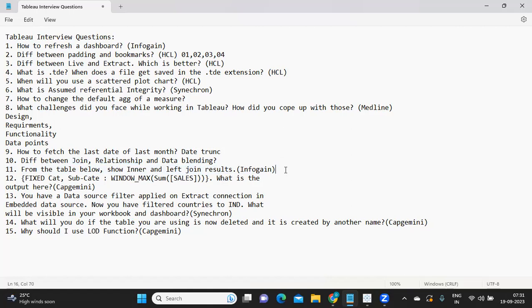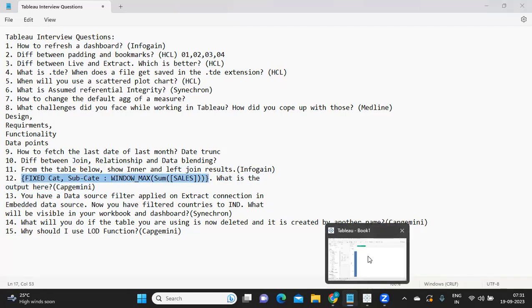Okay, try to make a join and see how you are getting results, because there are very high chances that you might come up with this question in your future interviews. Now the next question was related to LOD, and this was asked in Capgemini. Here this LOD expression was given, and he was asked to guess the output.